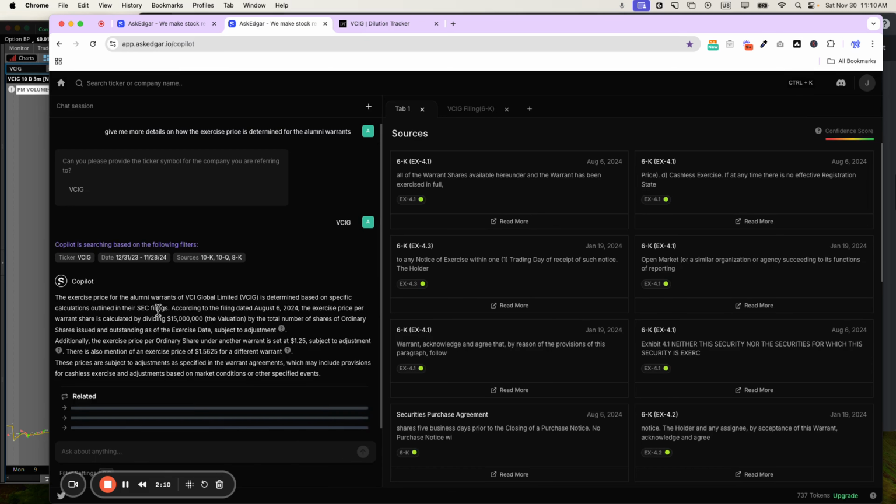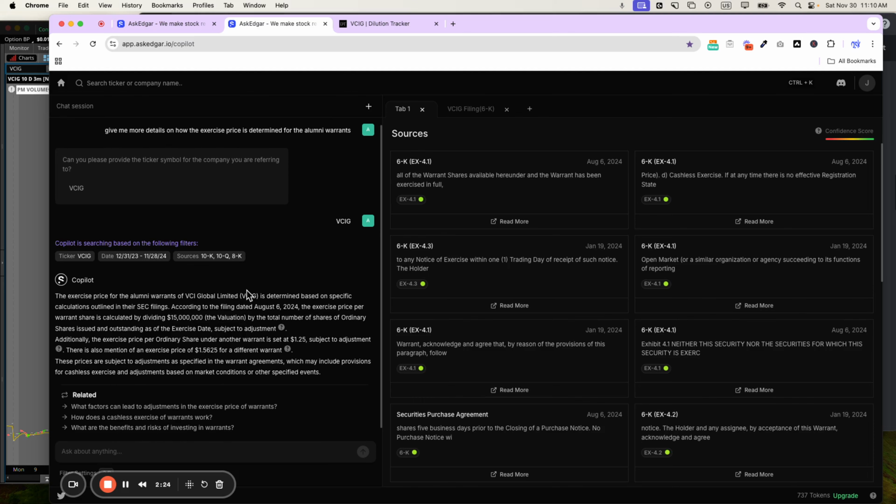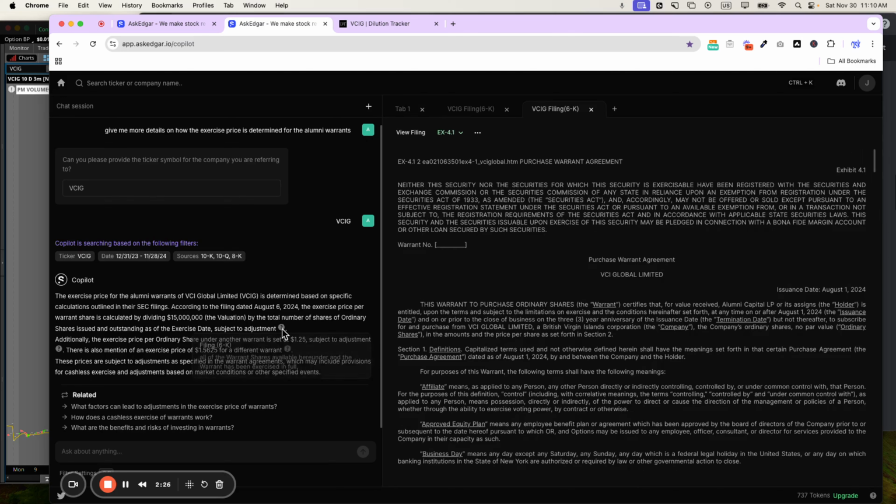And once we start streaming this answer, it comes in a lot quicker. But as you can see here, the exercise price is calculated by dividing 15 million by the number of outstanding shares. So it's interesting because the exercise price can actually go down as the number of outstanding shares goes up. You can see the sources here. This is the exhibit for the warrant, the form of warrant.